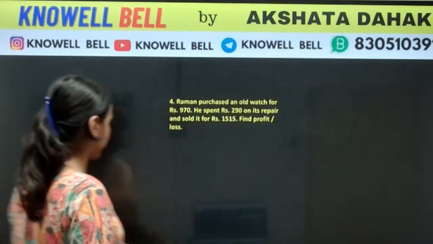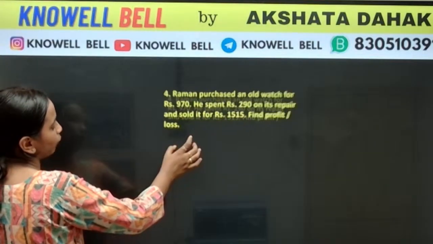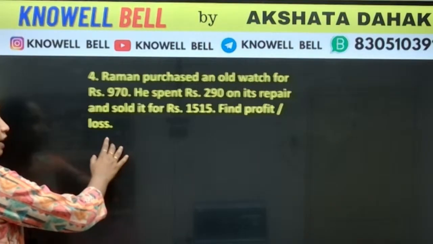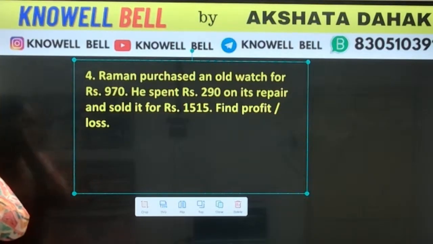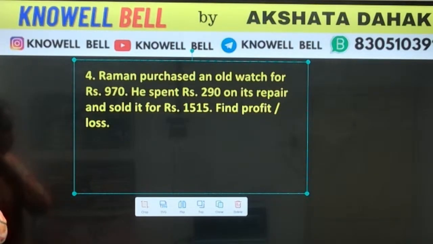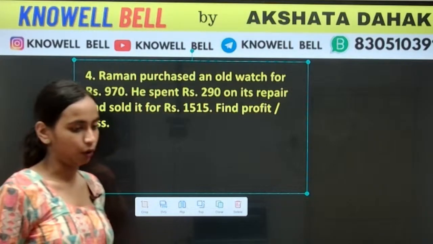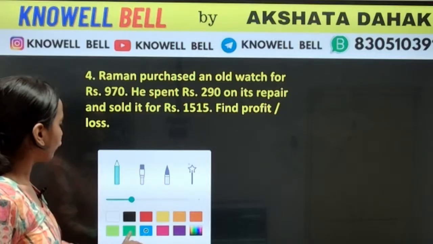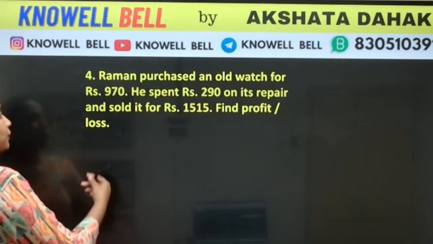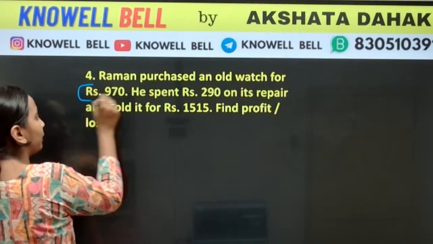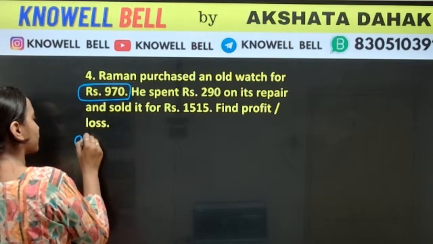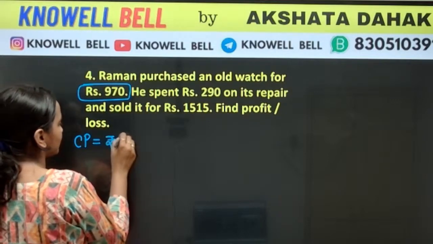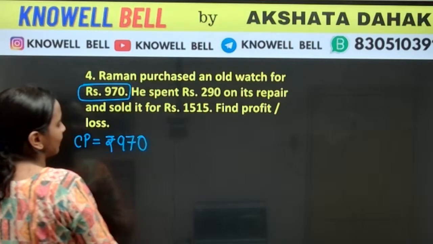Okay. The next question. Raman purchased an old watch for rupees 970 and spent rupees 290 on its repair and sold it for 1515. Find profit or loss. We have to find out the value of profit or loss. So Raman purchased an old watch. He purchased it. Purchase price is cost price. Cost price is rupees 970.